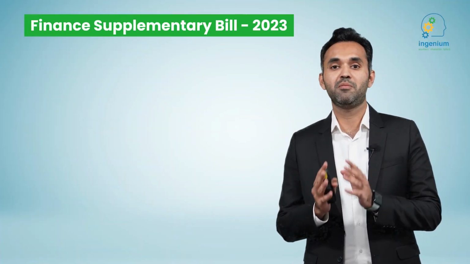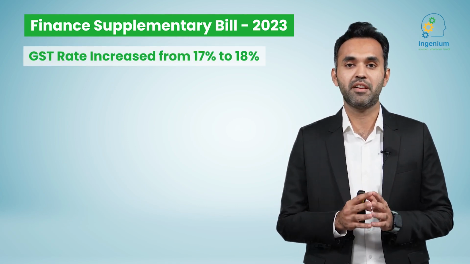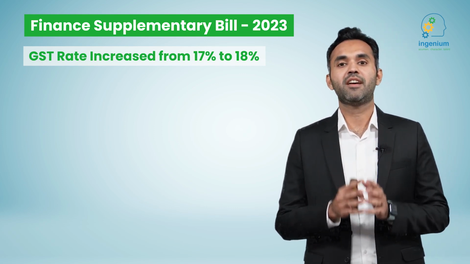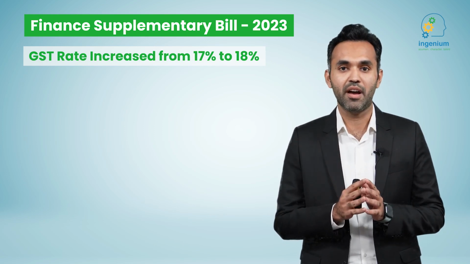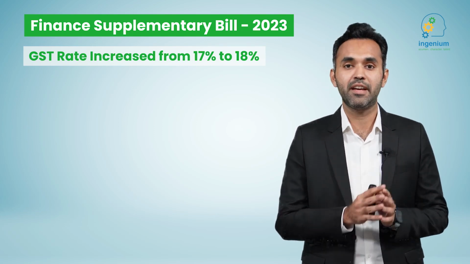The first and most prominent change which has been brought in terms of sales tax is the increase in sales tax rate from 17 to 18%. Now this rate has been increased for all items except for third schedule items on which sales tax is charged on the basis of their retail price.